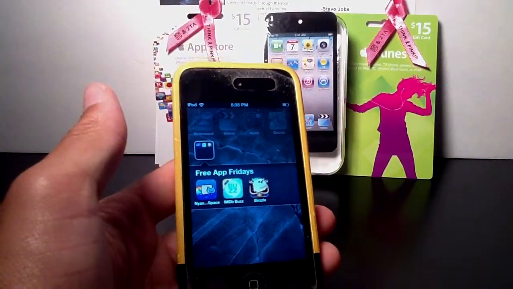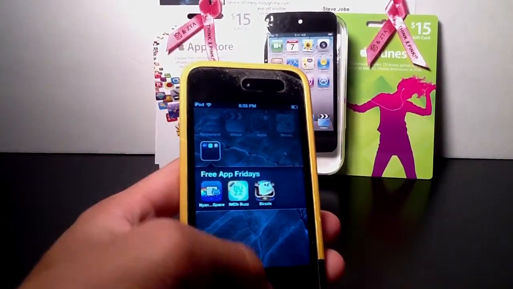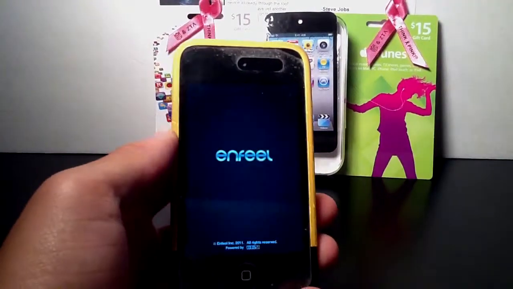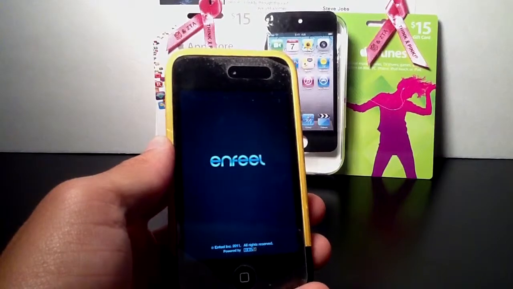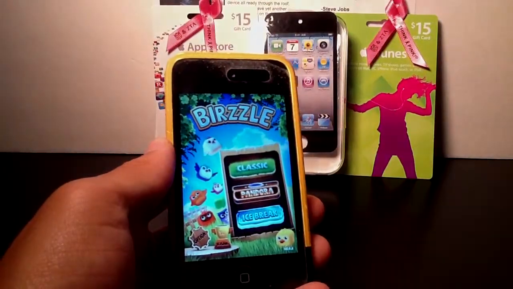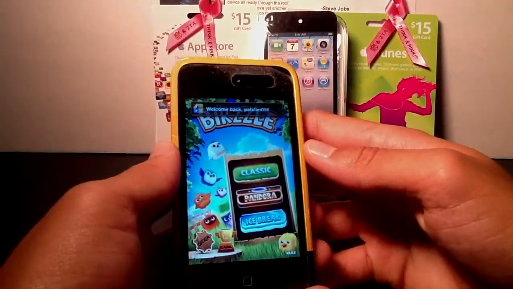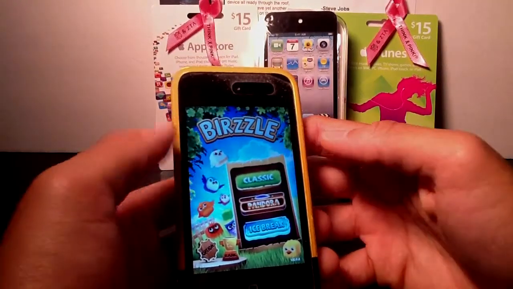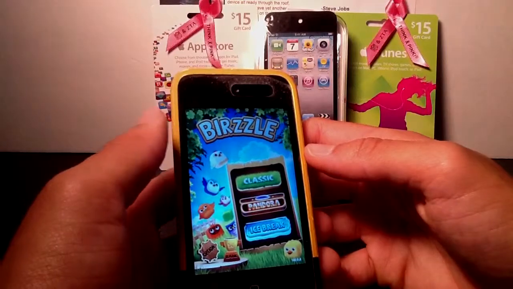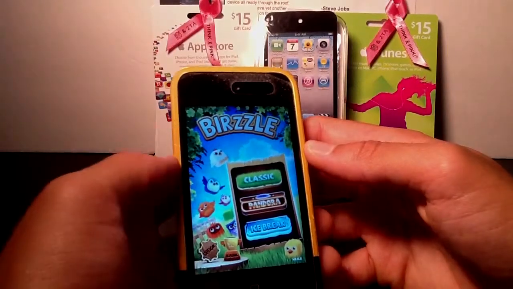Next, I will review the application Birzzle. Birzzle is a really neat application as well. This is very similar to games like Bejeweled, Tetris, and then if you've ever played it, Call of Atlantis. This game is very similar to those games. You'll be trying to match these square birds, I guess you could say, just trying to match them to other color-coded birds, so just keep that in mind.